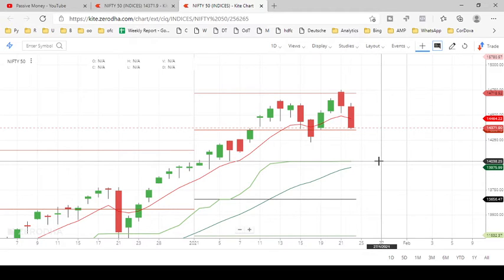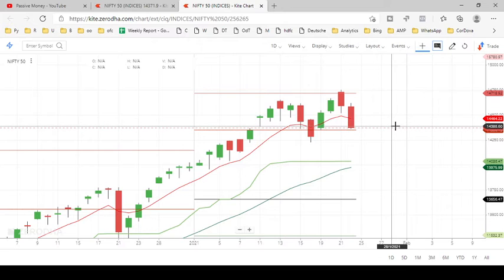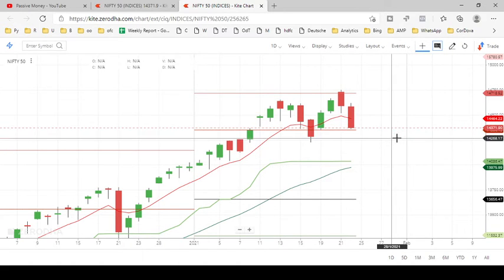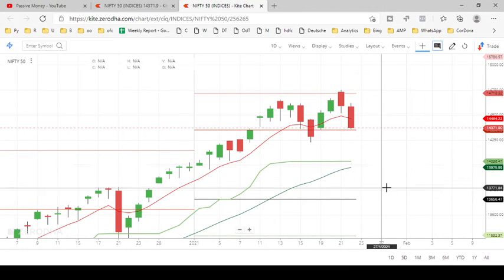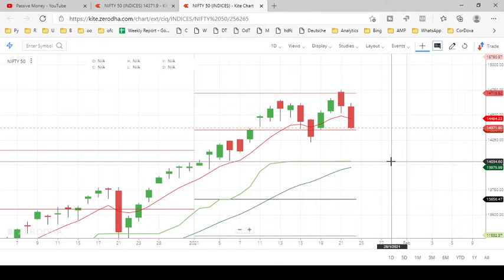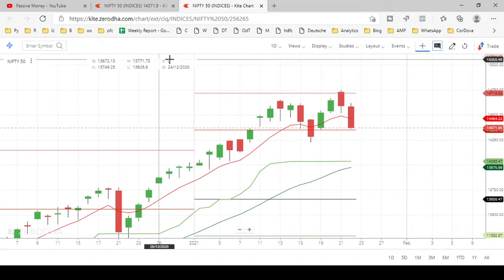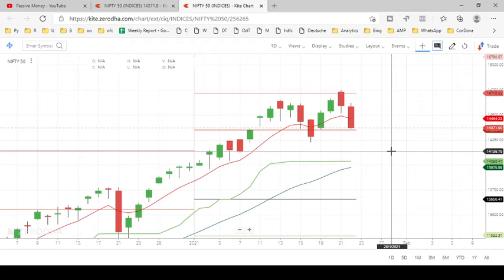Please guys, because we are seeing an all-time high, there will be three possibilities. The Nifty is at an all-time high, next week we have the budget in India, and third, consolidation is happening now. So whatever can happen will happen after breaking the upside or downside. If it breaks the upside, it will move to the bullish side. If it breaks the downside and closes below 14,000, we can easily say that the market is going to the downside.